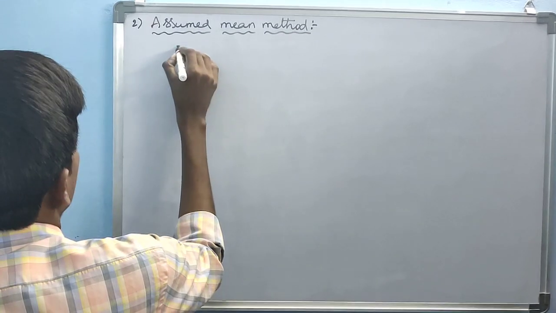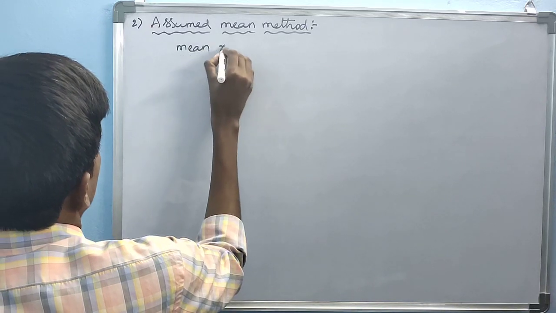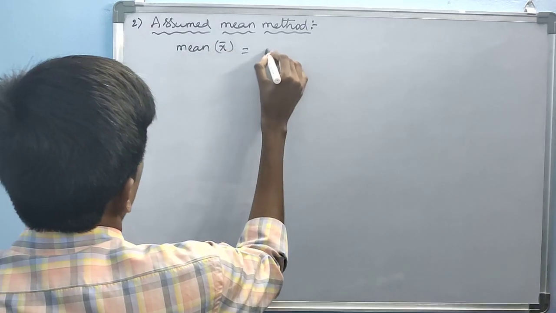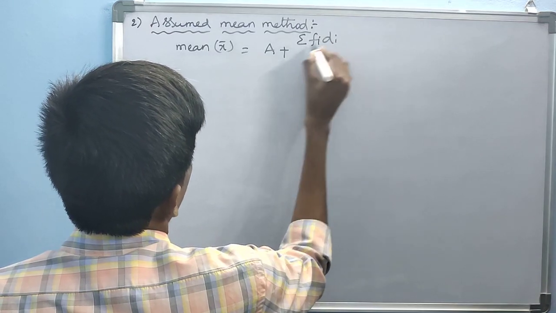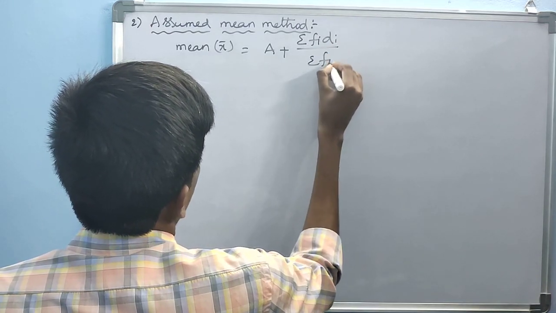Mean x bar equals a plus sigma fi di by sigma fi.